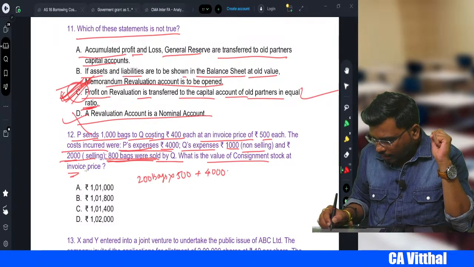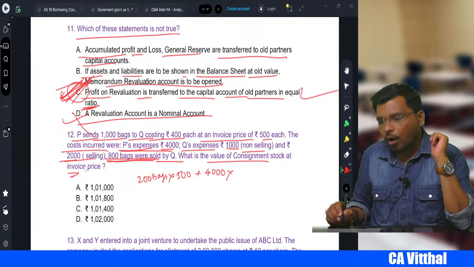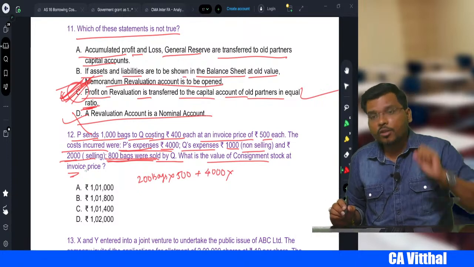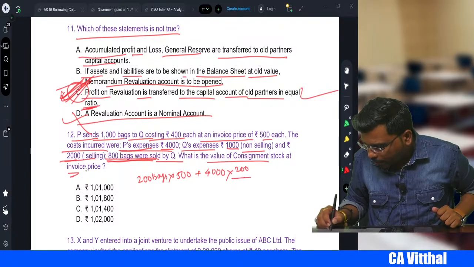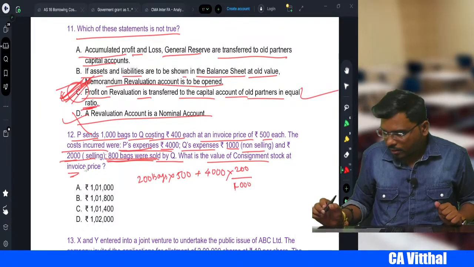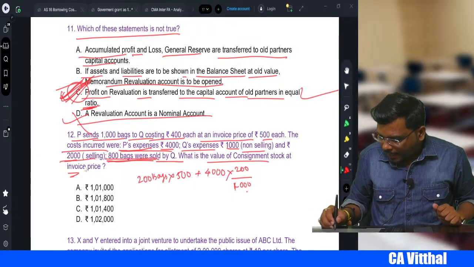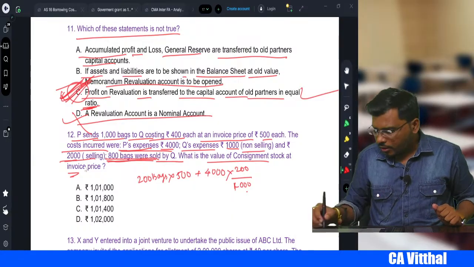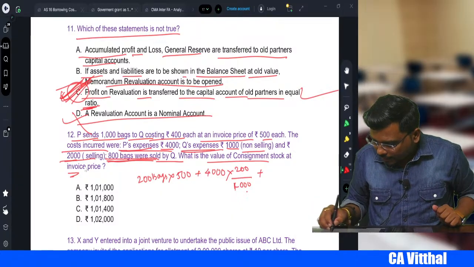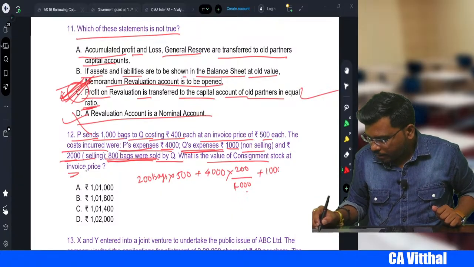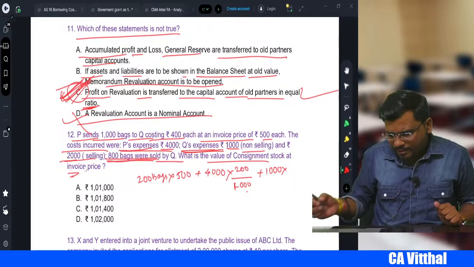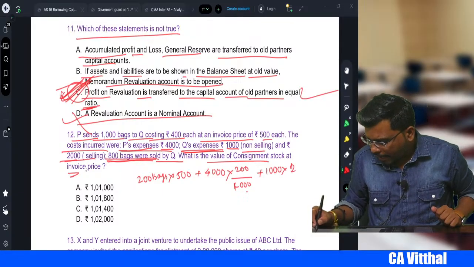4,000. This is for 1000 bags, but how many bags are left? 200. So we need the proportionate expenses, right? For 1000 bags he incurred 4,000, so for 200 how much? Plus the consignee incurred 1000 rupees. Again, for how many bags, sir? 1000 bags only, but how many bags are there?